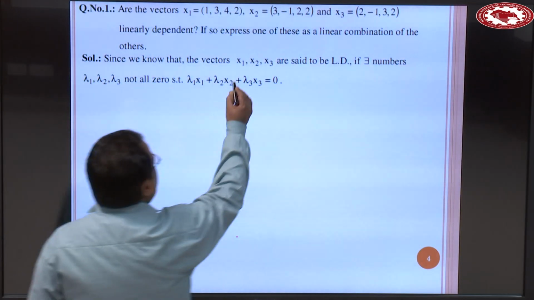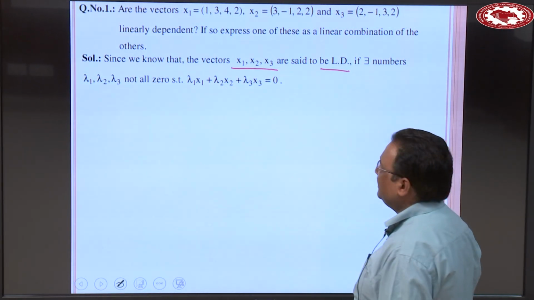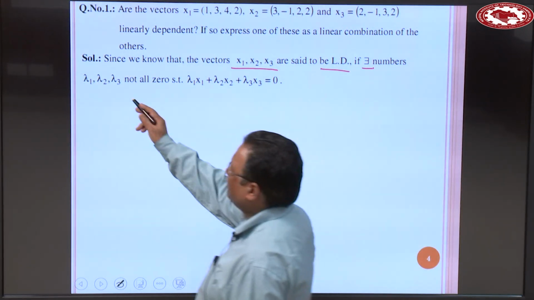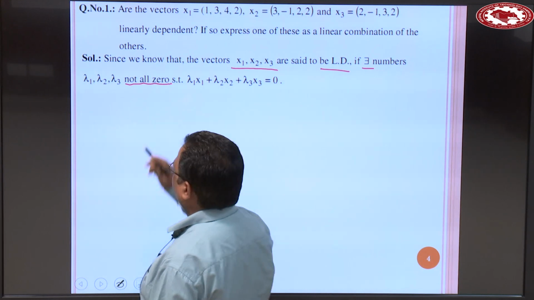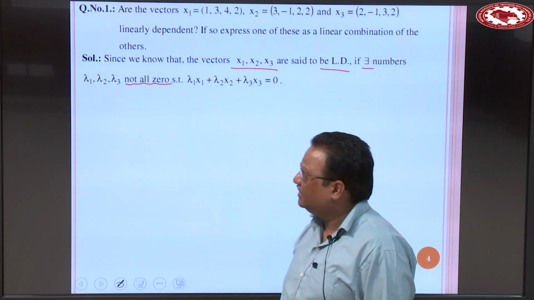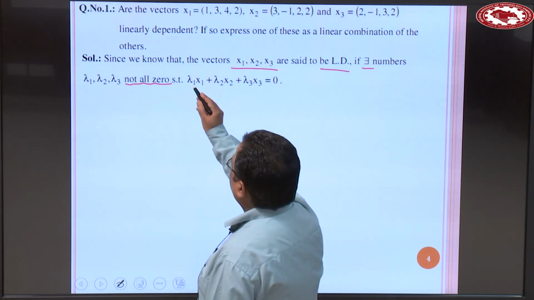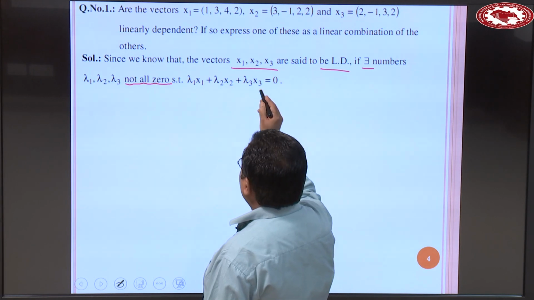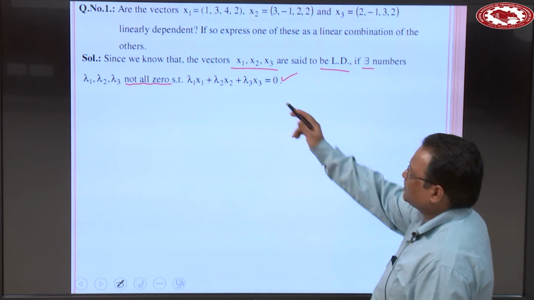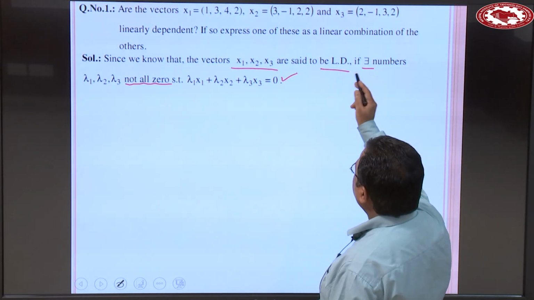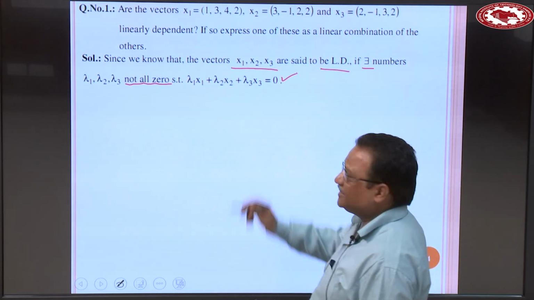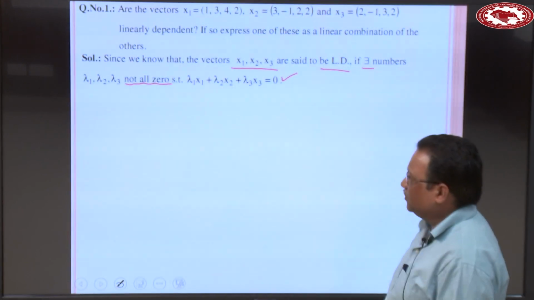So, since we know that these three vectors are said to be linearly dependent, then by definition there exist numbers lambda 1, lambda 2, lambda 3 not all 0. This means at least one is not 0, clear? So, not all 0 such that lambda 1 x1 plus lambda 2 x2 plus lambda 3 x3 is equal to 0. Okay? Since the vectors x1, x2, x3 are linearly dependent, there exist numbers lambda 1, lambda 2, lambda 3 not all 0 such that this equation holds good.